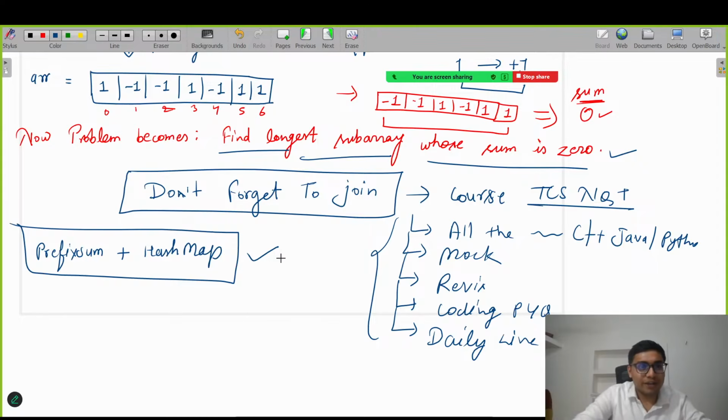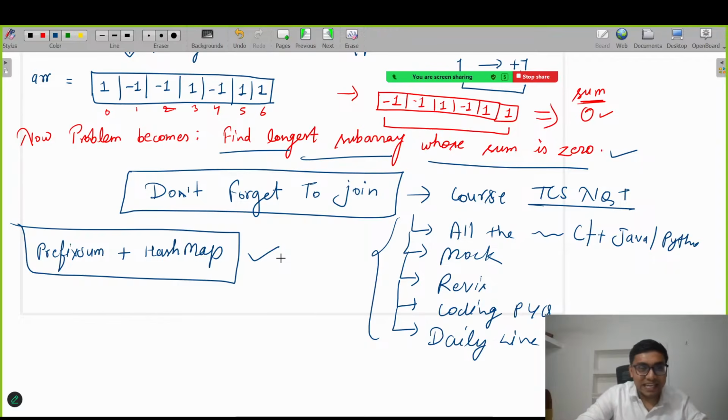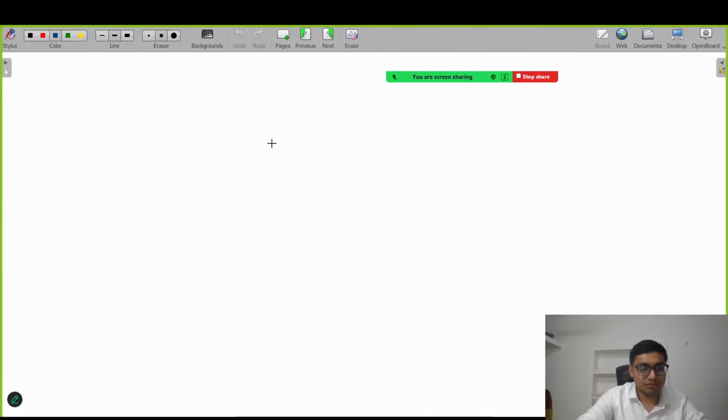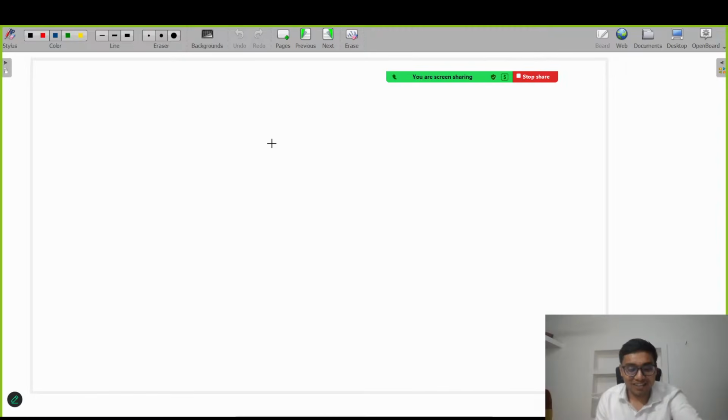So after replacing 0 with -1, our new array becomes like this. Let me create it on a new page and then try to solve it with the help of prefix sum and HashMap. Any doubt till here? Let me write it clearly again.